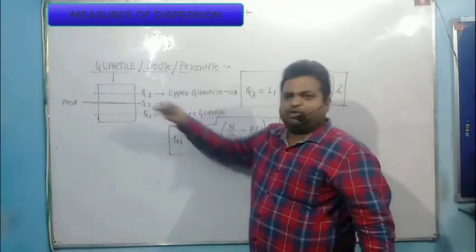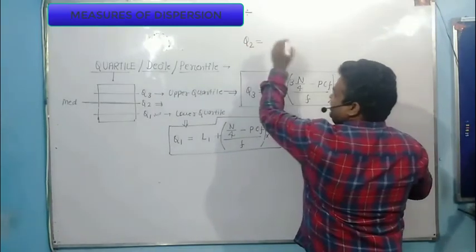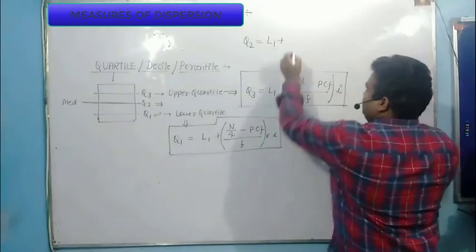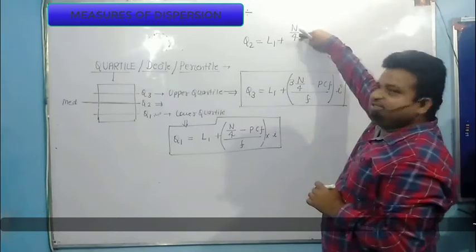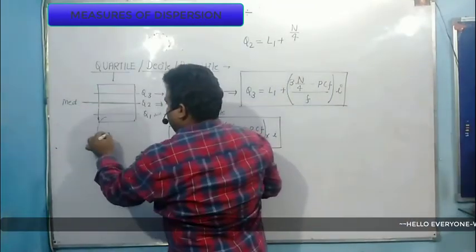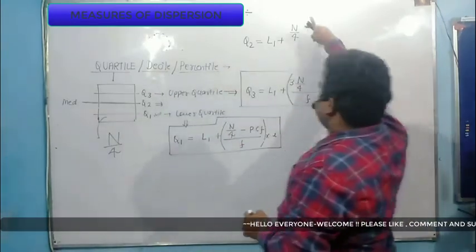Now, what is the second quartile formula? Look here. If I calculate the second quartile formula with the same pattern, first I write n divided by 4. Again, why am I dividing by 4? Because I am dividing the entire n, the total, into 4 equal parts. So I am writing n by 2.